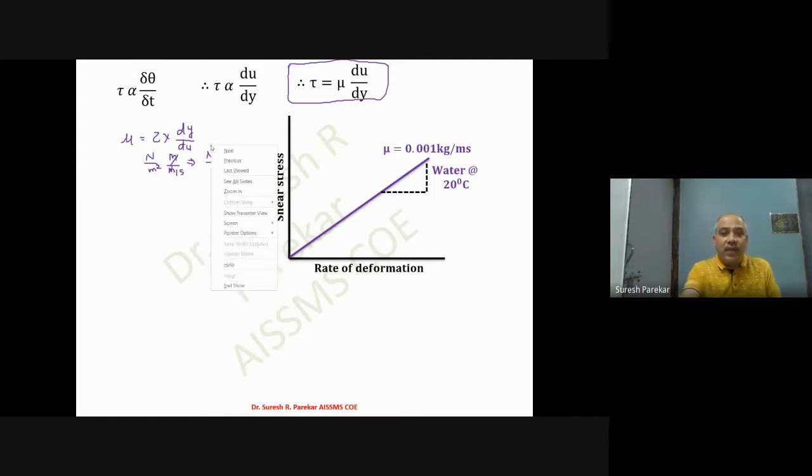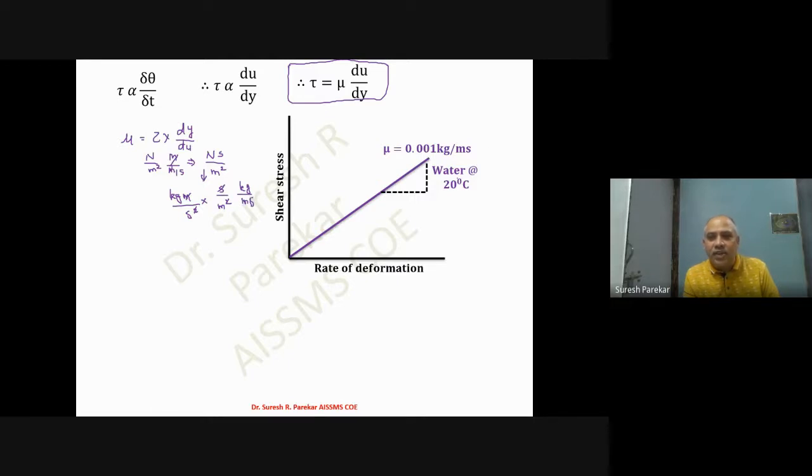So now that we can convert it, if we see kg Newton, we can write it as kg meter per second square into second per meter square. So 1 second gets cancelled, 1 meter gets cancelled, and we get kg per meter second. So kg per meter second.